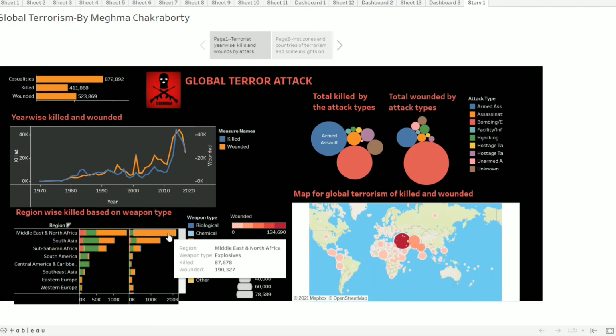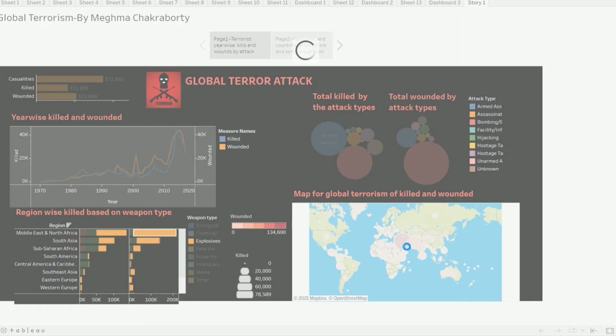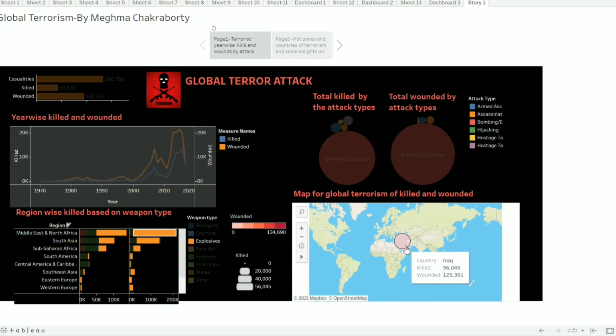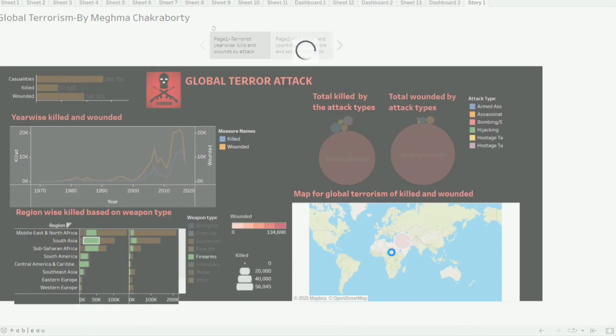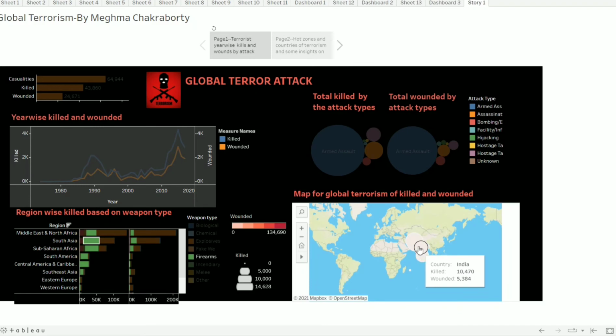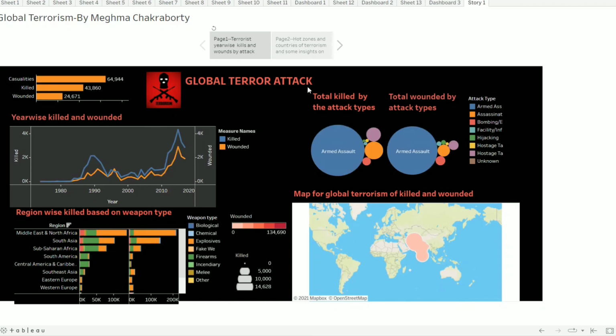So if we have this Middle East and North Africa, then we have this region here, comprising of Iraq, Yemen, Egypt, Algeria, and these countries. So this is the hottest zone according to our analysis. Next, if we see the South Asian part, even then it comprises of these countries: India, Afghanistan, Sri Lanka, Nepal, Bangladesh. So it is also having quite significant terror activities. So that is what we can conclude.